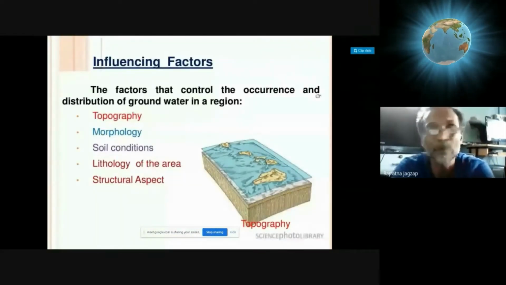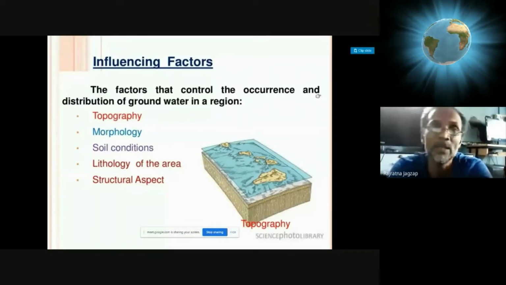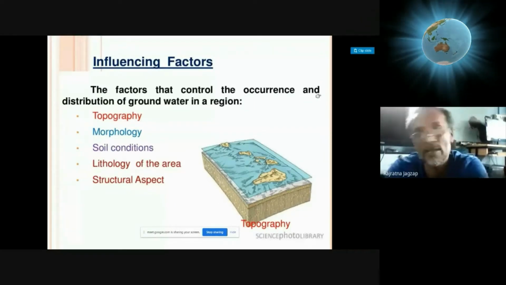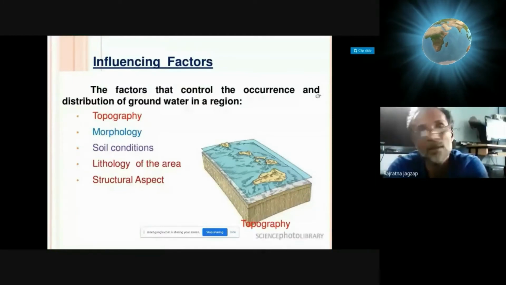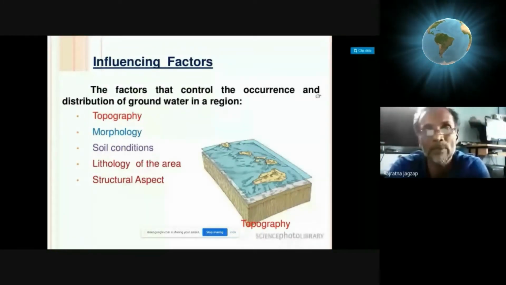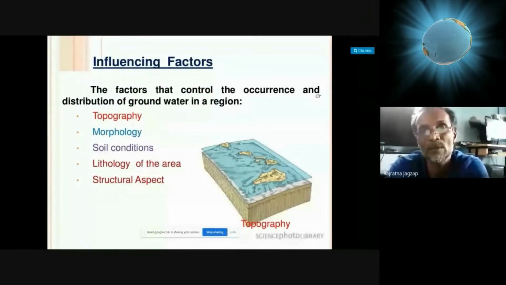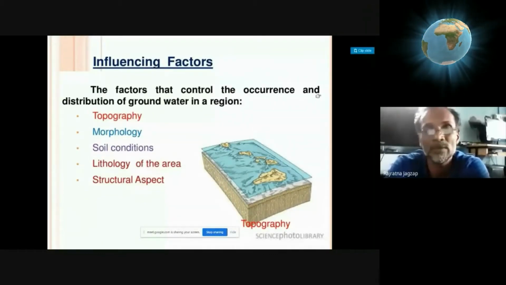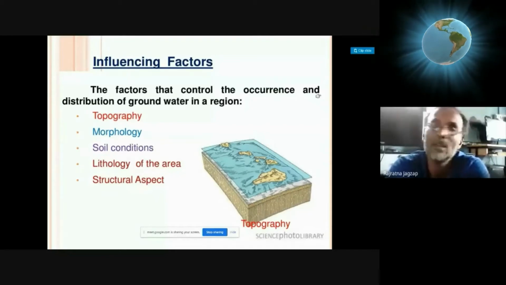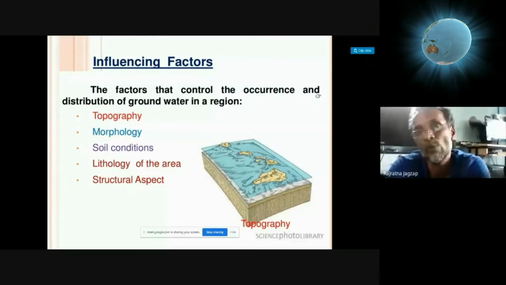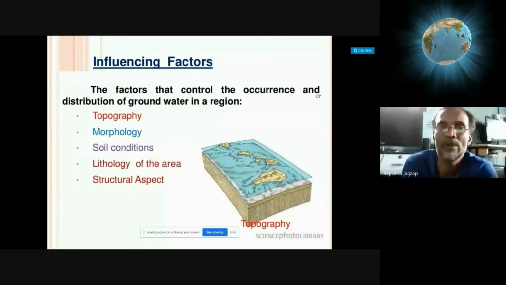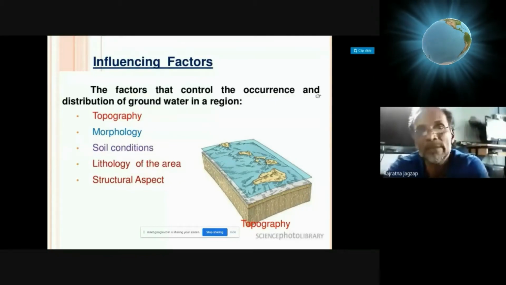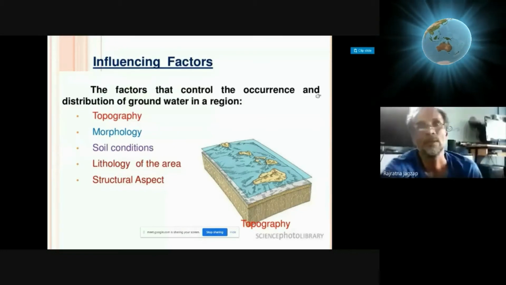These are the factors that we have already studied, which control the occurrence and distribution of groundwater in the region. As I said, topography matters: if the topographic design has steep slopes, water runoff will be more. It cannot percolate underground by the mechanism of infiltration. It will rather move down slopes. We call it runoff. So design of topography or characteristics of slope decides the nature of runoff.